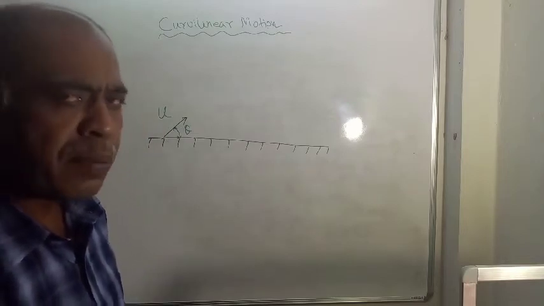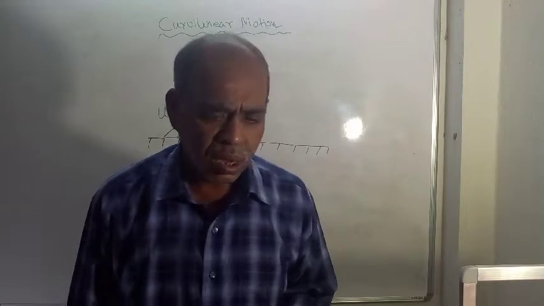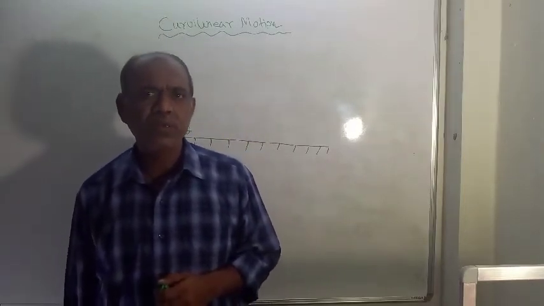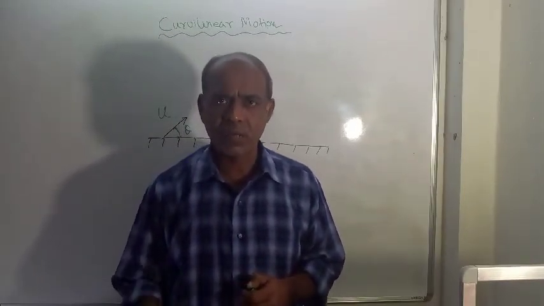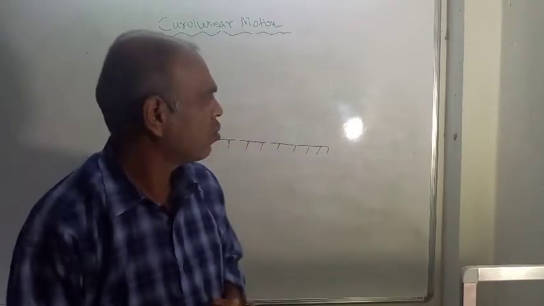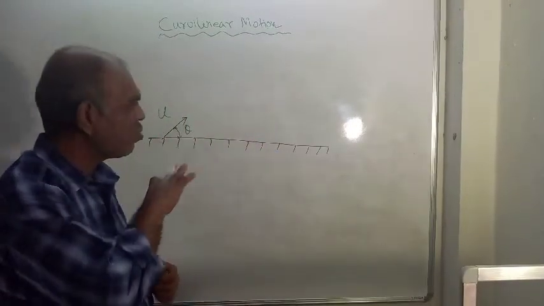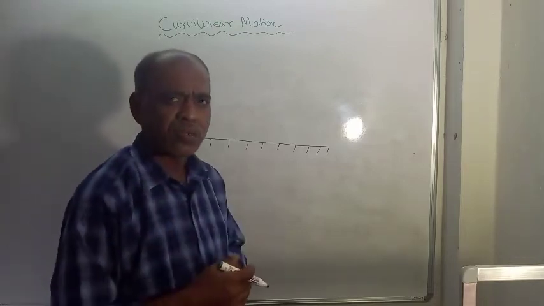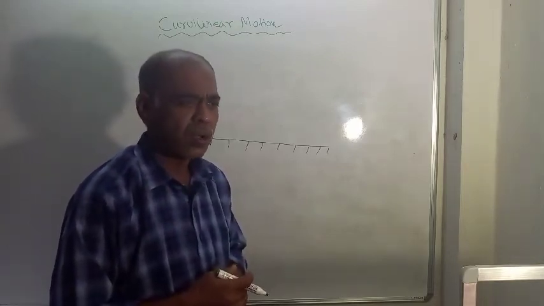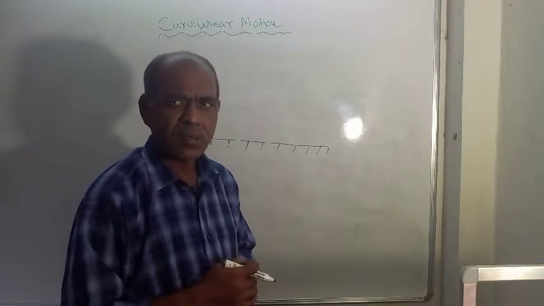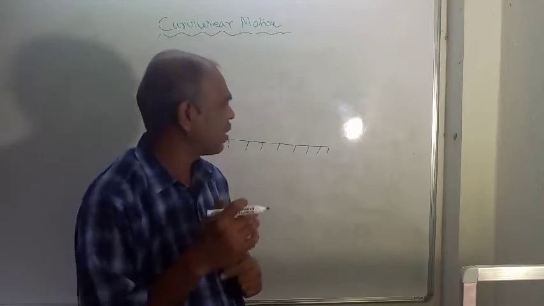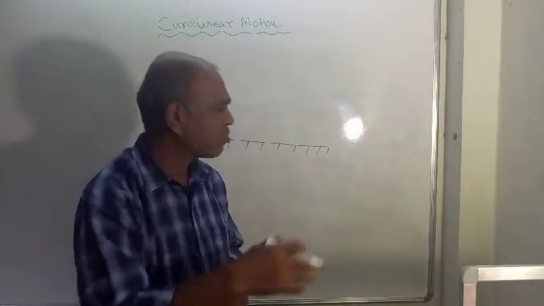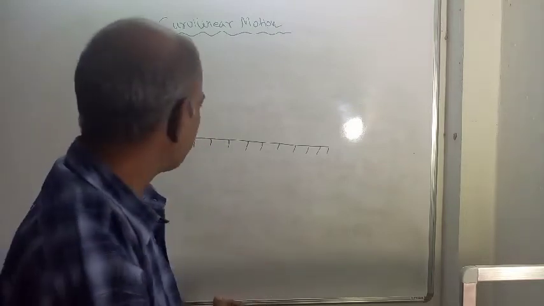It can be proved that the path followed by the particle is a parabola, since it is a two-dimensional motion. In the next class, I will show you the proof of that theory, that the path followed by the particle is a parabola.